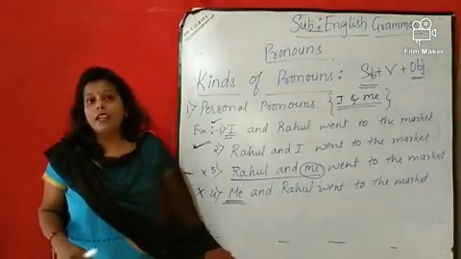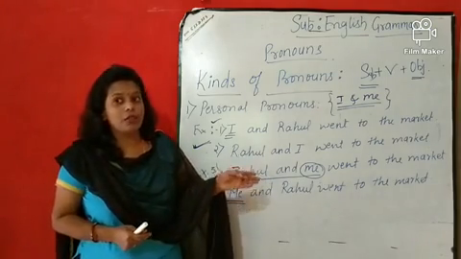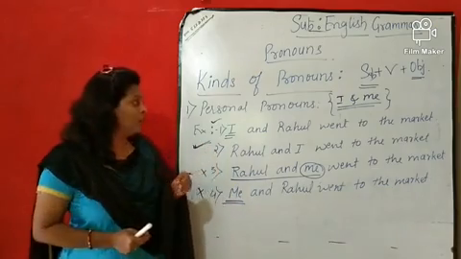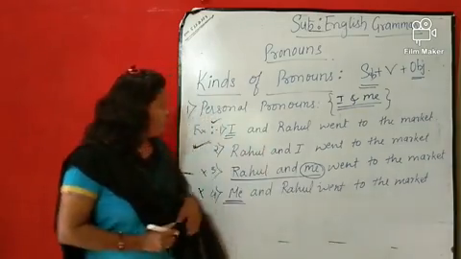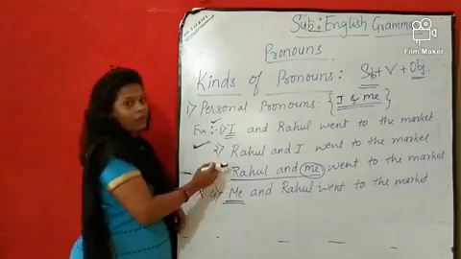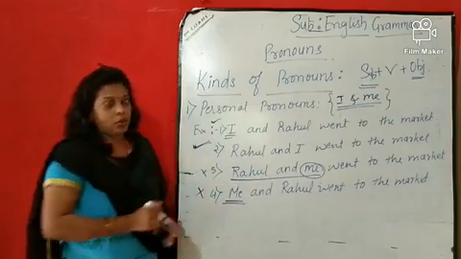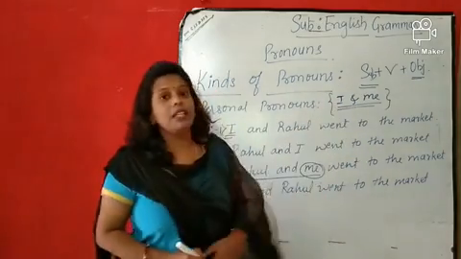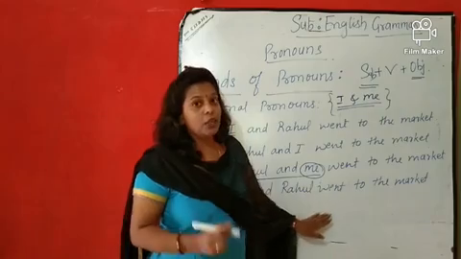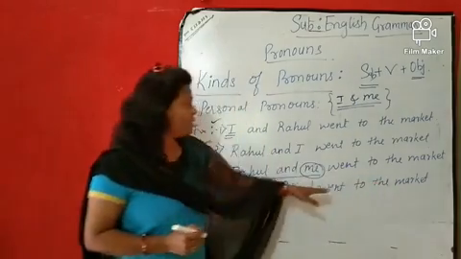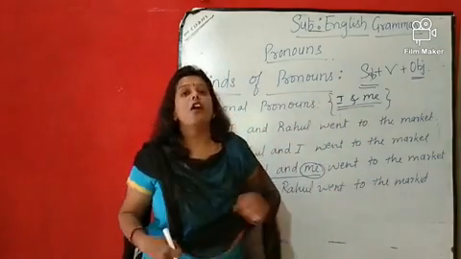Okay, like this you should also take the correct pronouns in the correct sense. You have to be very careful. Whenever you are saying you and I, always say you and I, never say I and you. And in the last, whenever you are using that one in the object place, there also you need to say you and me, not me and you.